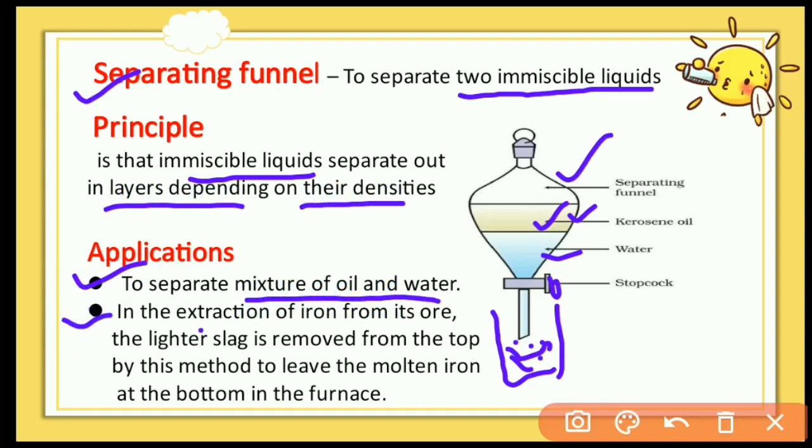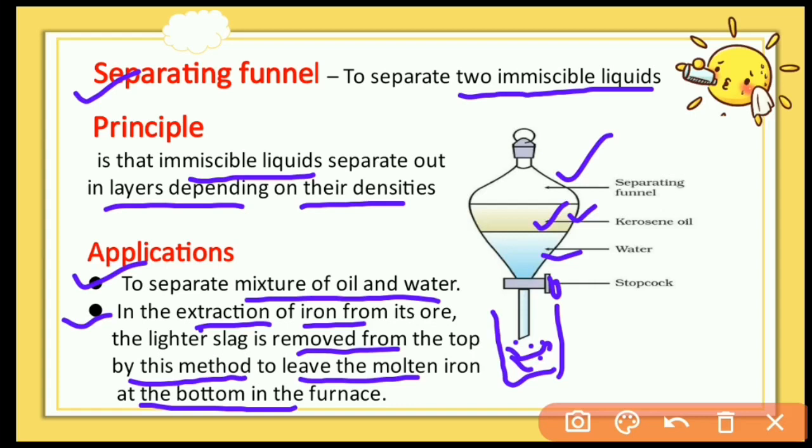Next, in the extraction of iron from its ore, the lighter slag is removed from the top to leave the molten iron at the bottom of the furnace. So in the metallurgy process, the purification of iron ore, we can use this technique.